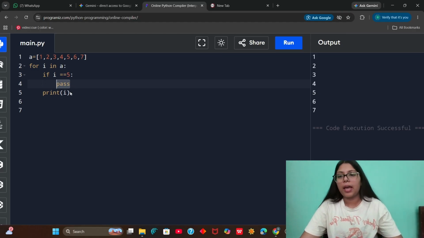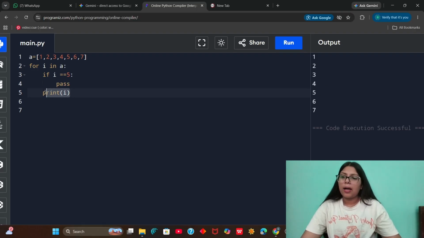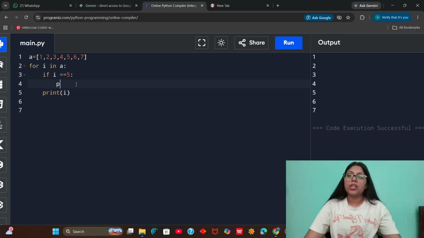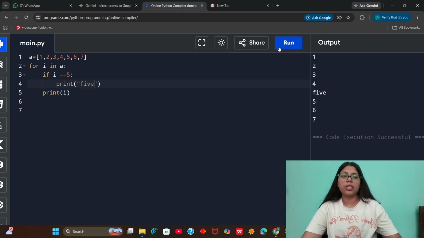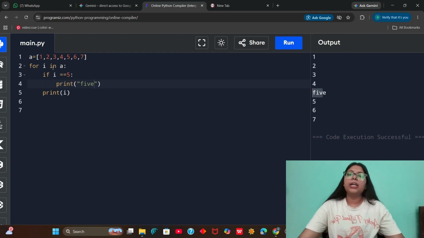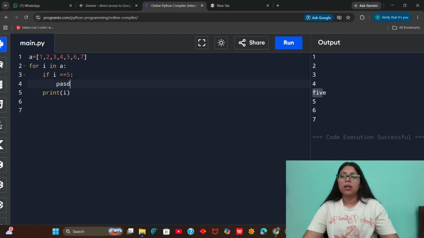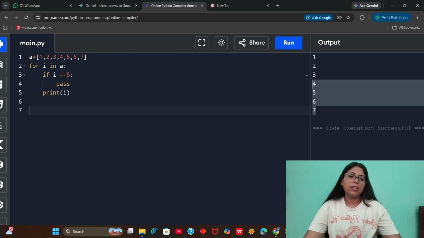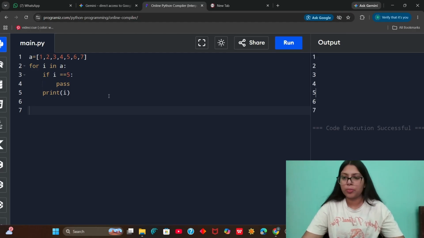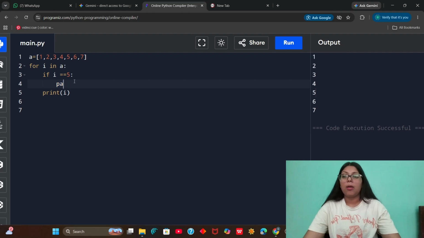You just execute the remaining code. You just ignore this pass. This is nothing but a placeholder. In future, if I want to print 5 instead of the integer 5, then I will do it like this, and this happens. But right now I do not know what to do with this, so I am just writing this condition, and for a placeholder I will use this pass. Now if I run it, it will be running just as it's supposed to. This is just a placeholder.